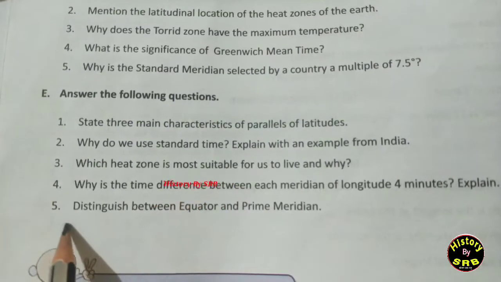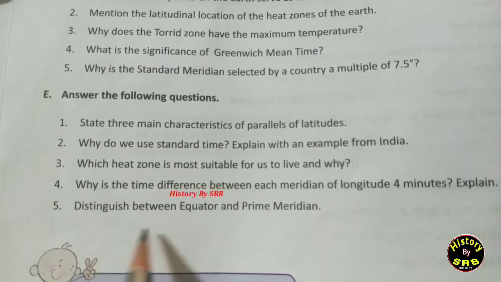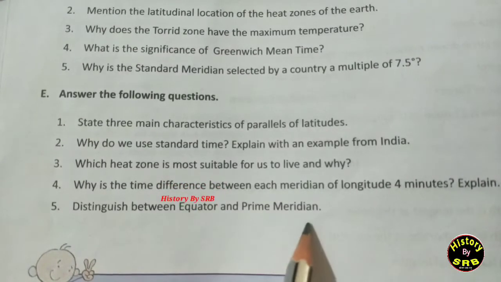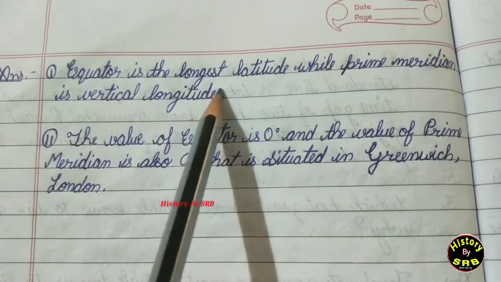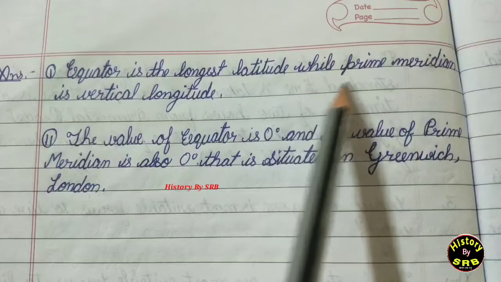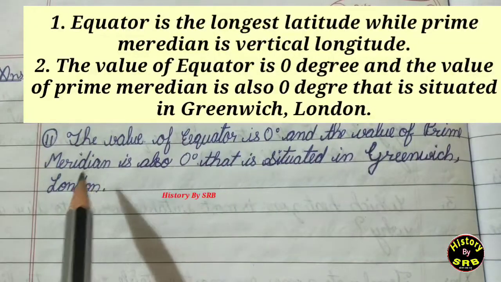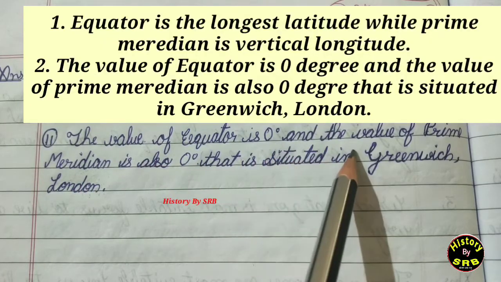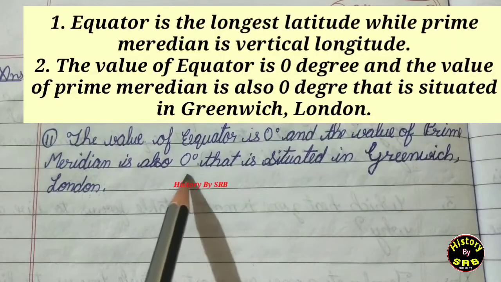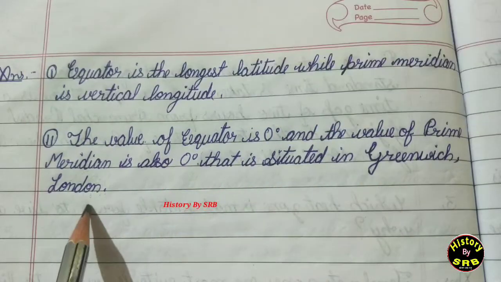And the last question of E, that is E5, and the question is, distinguish between equator and prime meridian. And our answer is that, first point, the equator is the longest latitude while the prime meridian is a vertical longitude. Second point, the value of the equator is 0 degree and the value of the prime meridian is also 0 degree, that is situated in Greenwich, London.